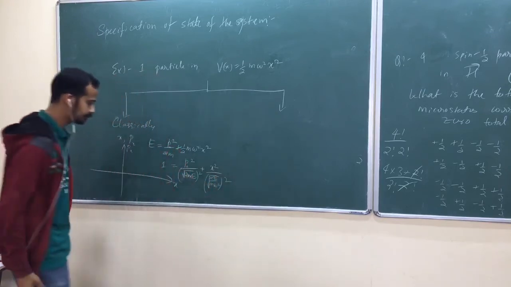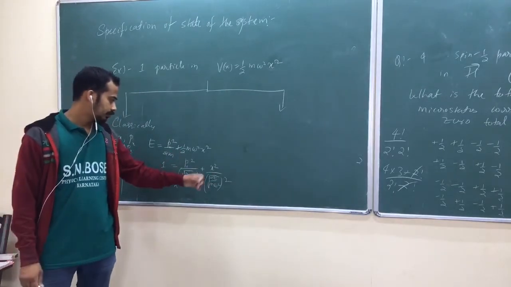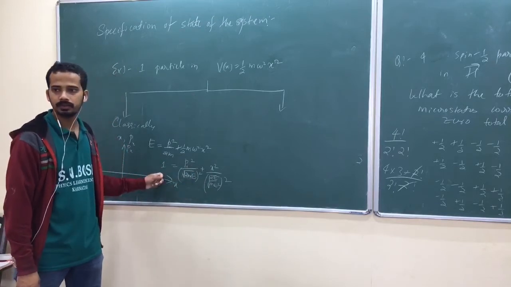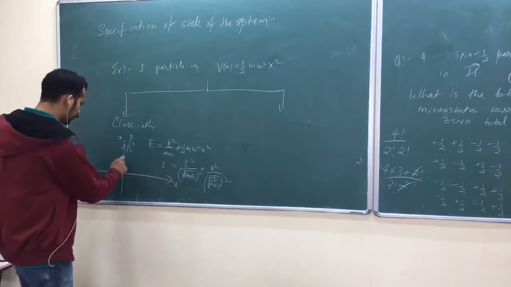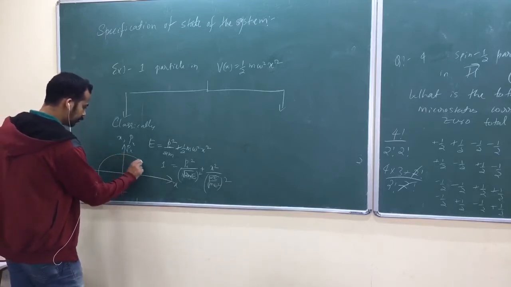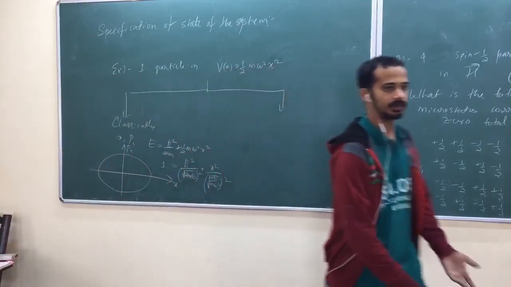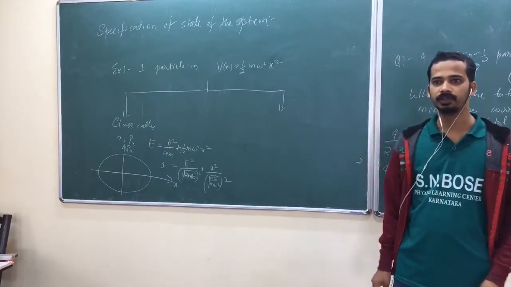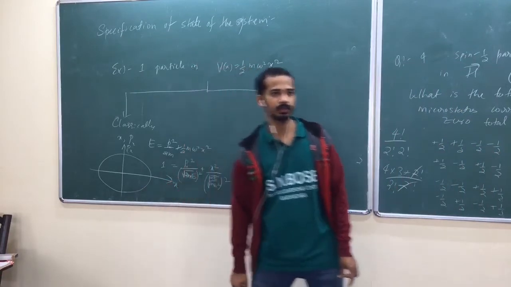What is this? x square by a square plus y square by b square equal to 1. What is this? That is an ellipse centered at the origin. Look here, that is the relation between x and px. x and px are related by this ellipse equation. So we call this the phase-space trajectory for the simple harmonic oscillator.